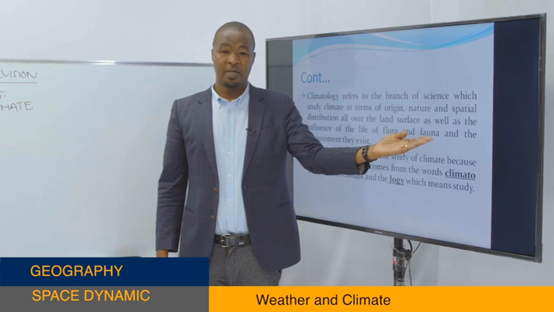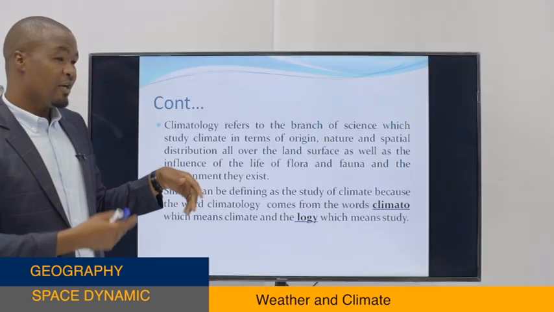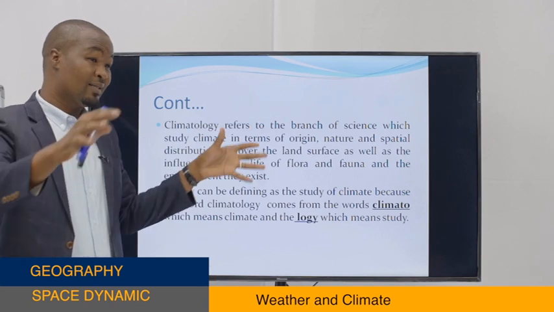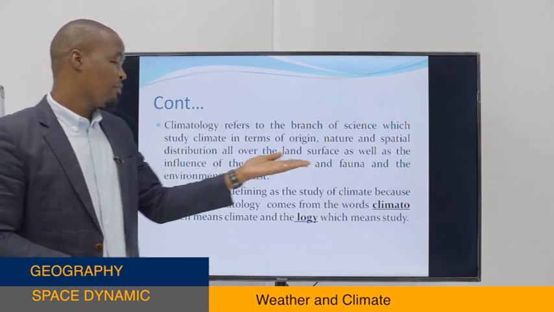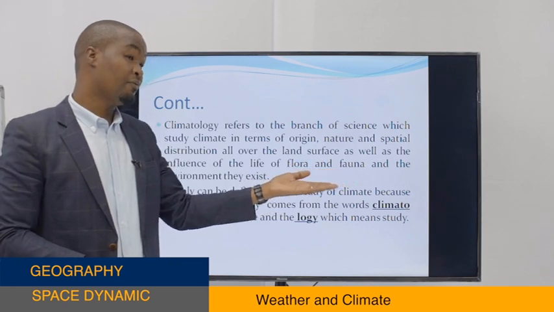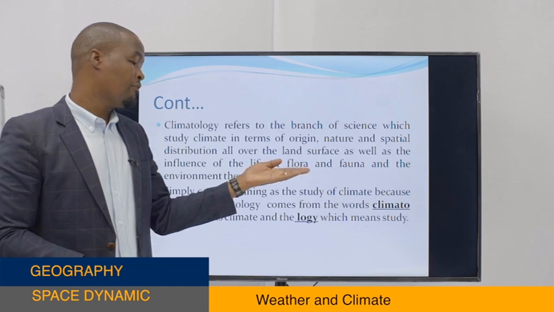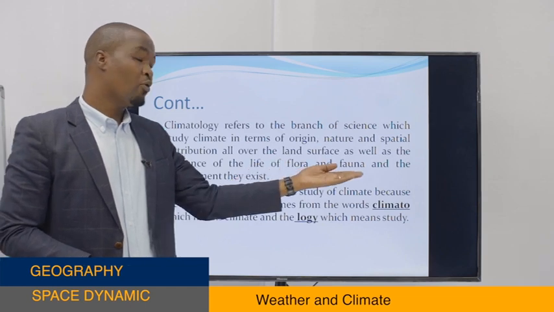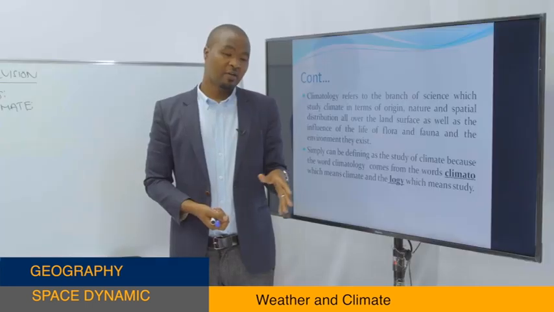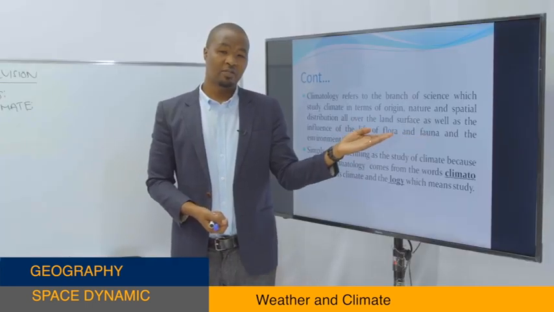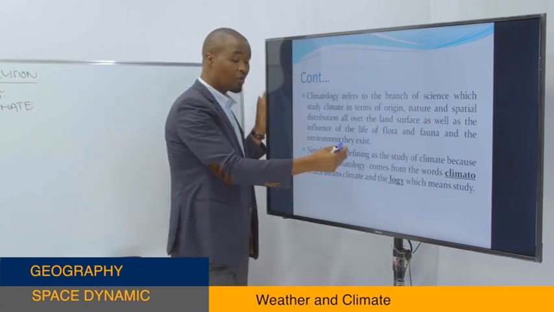Okay, from there, we know that the climate of a given area may affect human life, both plants and animals, in the environment they exist in. I mean it may affect you and all other living things that surround that area. For instance, plants, I'm talking about the different vegetation that covers that area. When I say flora, it means plants; fauna refers to animals. So we have different places covered by both of these living things. So it may affect the living things in that area as well as the environment they exist in.